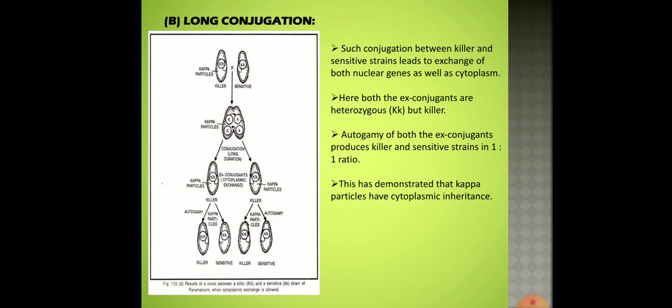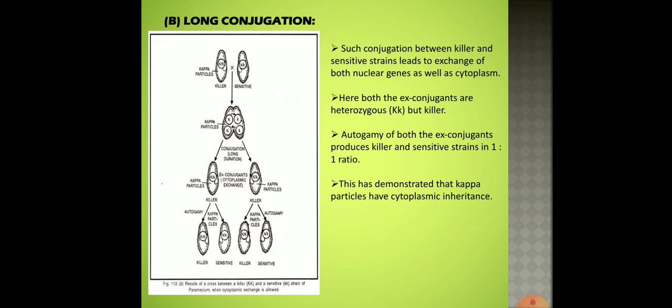This has demonstrated that kappa particles are cytoplasmic in inheritance.